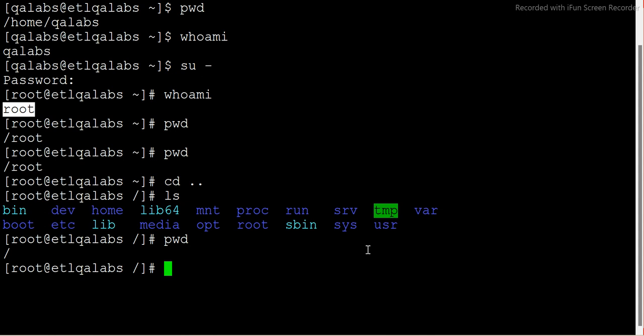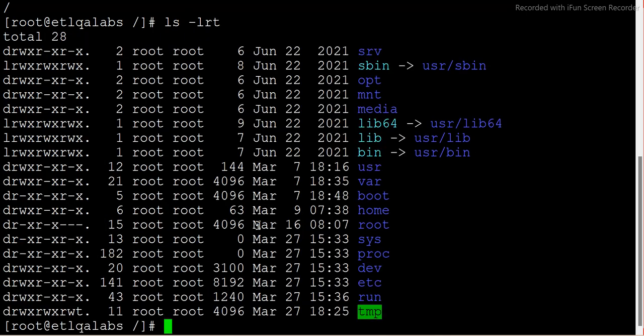If I just show you ls -lrt, you'll be able to see it. It is D, so this is a directory, not boot, root here. This is a directory for the super user, correct?